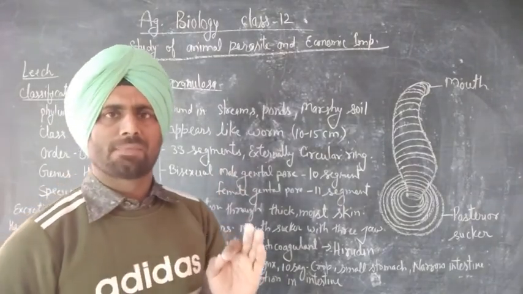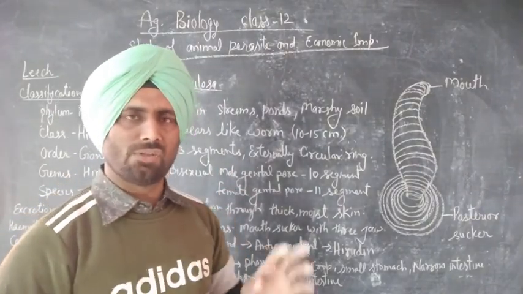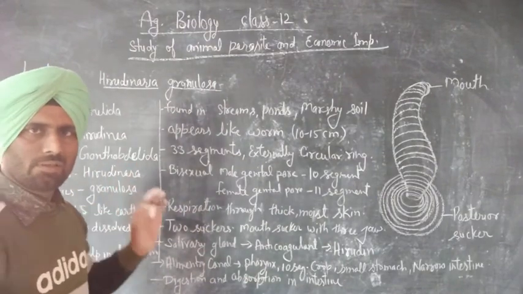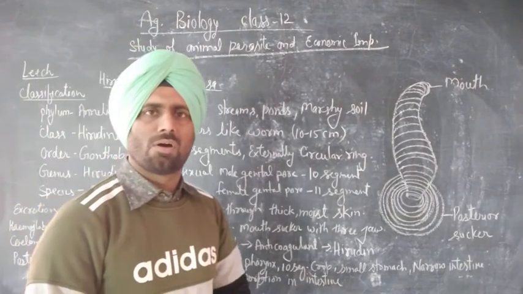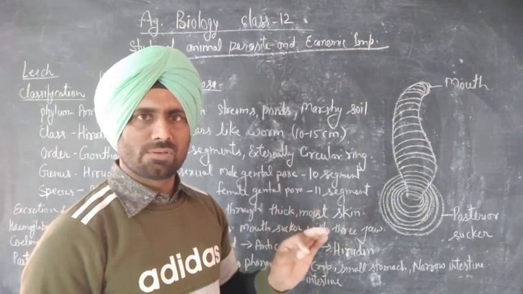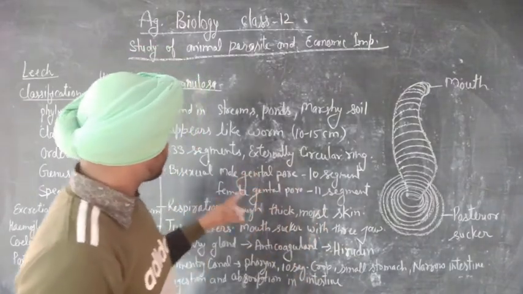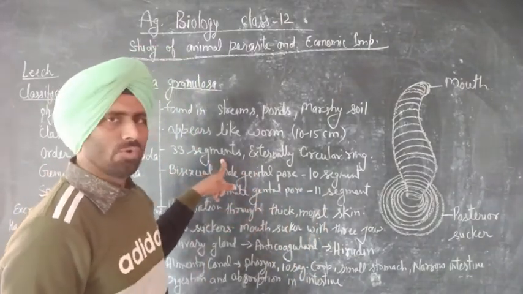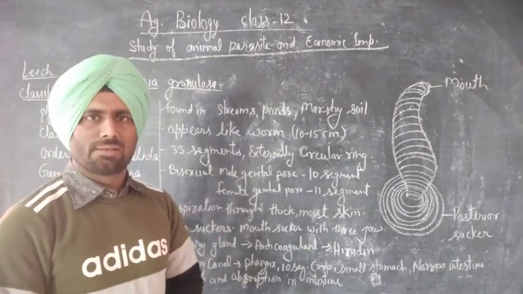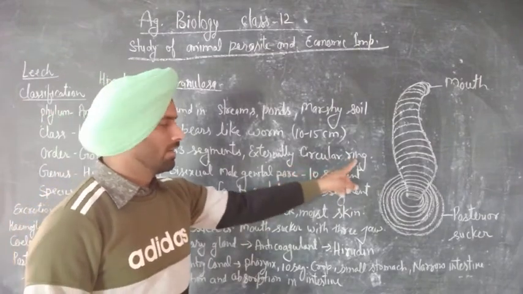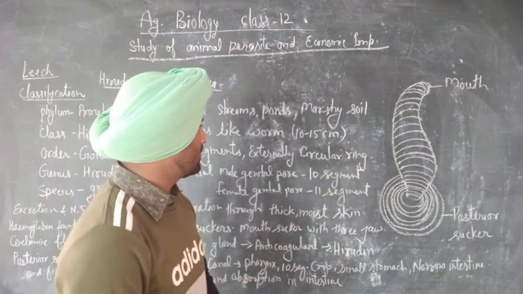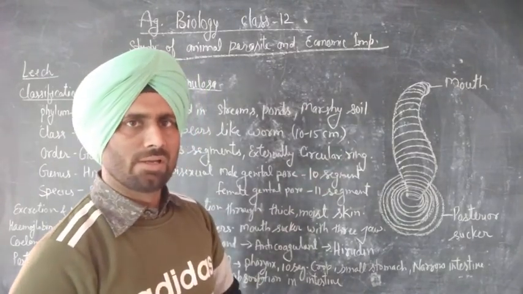The number of segments is fixed in the order Gnathobdellida. The animals of this order have a fixed number of segments, so their body is divided into 33 segments, which externally look like circular rings.